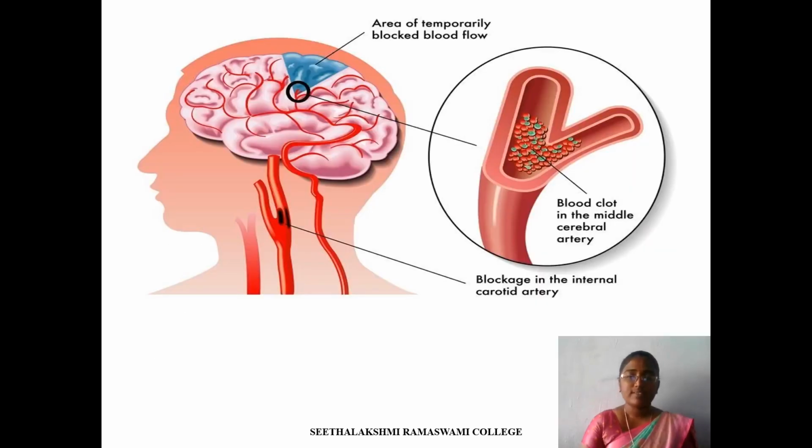This image shows an interior blood flow blockage. This is the cause of stroke. When the blood flow is affected in the interior vein, that causes a stroke.